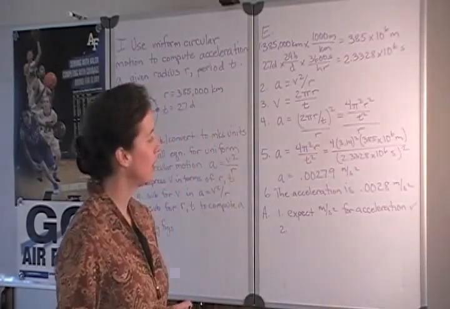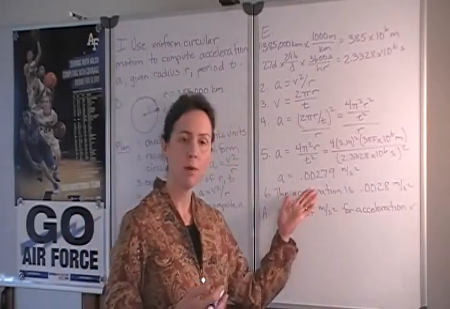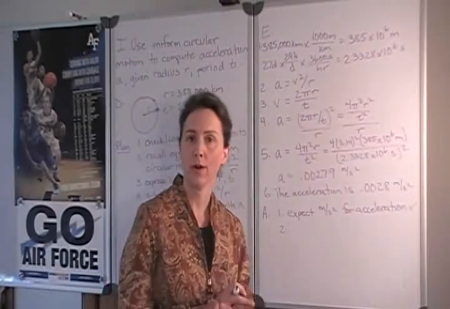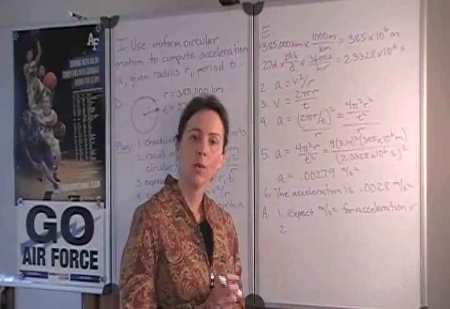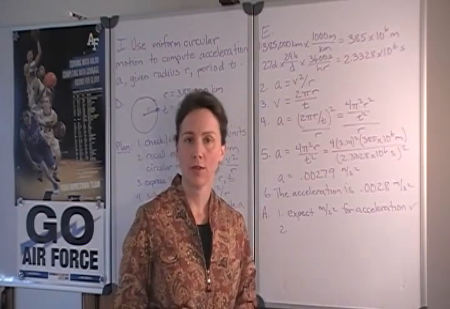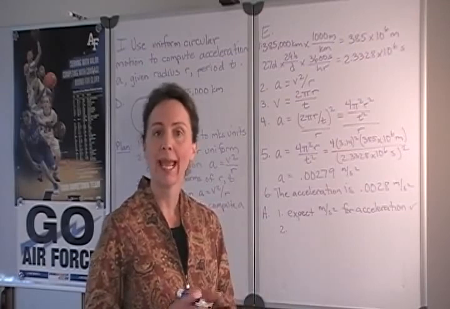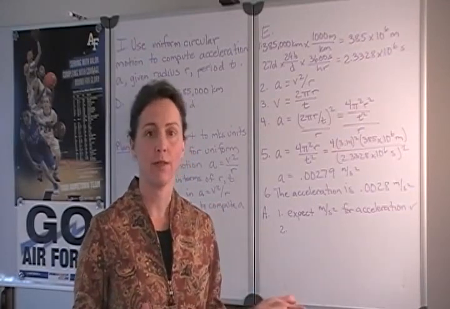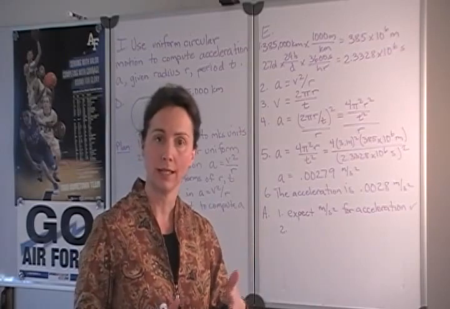Next, we want to think about the magnitude. That's a small number. We were dealing with some very large numbers. How do we know whether our answer is in the right ballpark? Well, let's think about physically what's happening. The acceleration due to gravity on the surface of the Earth is about 9.8 meters per second squared, and the Moon is much further away from the center of the Earth than the surface of the Earth is.